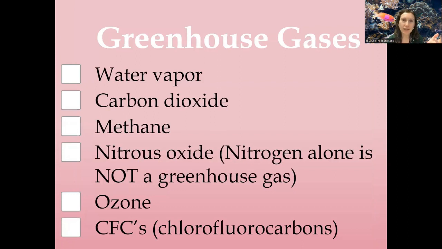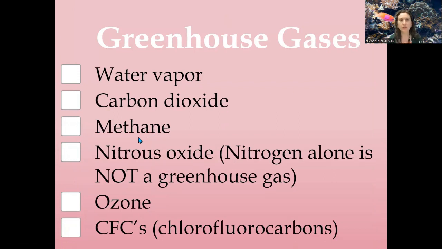Again, we've got five major greenhouse gases. These first four, well, I guess ozone is also considered one sometimes. But anyways, the big six. Water vapor is number one. Water vapor, again, is completely naturally caused. Carbon dioxide used to only be natural. Now it's also human caused as well. We'll be talking about that.